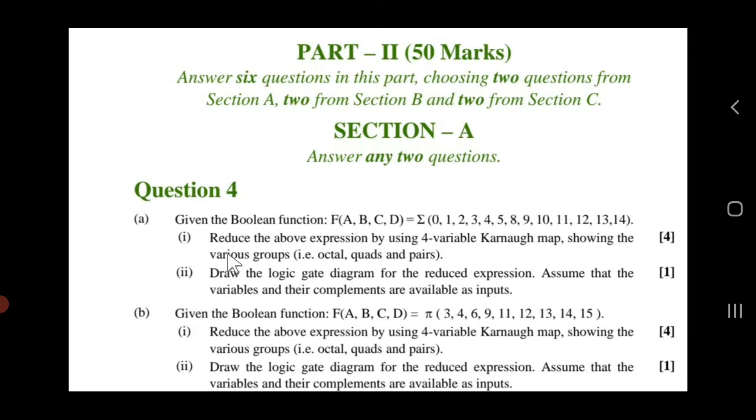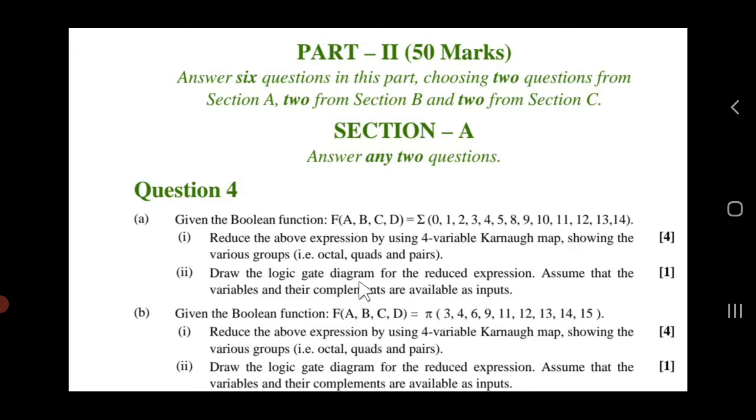All right, now students, after that, every time there is a 10 marks question, like here, one question is where they have given a Boolean function for SOP, sigma is there, and the other question has got pi.